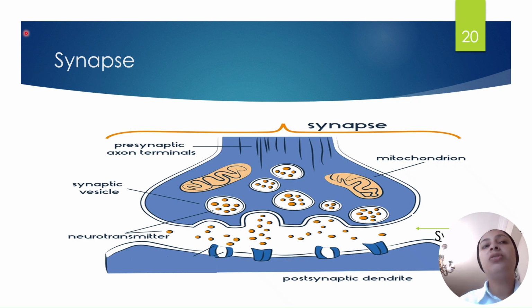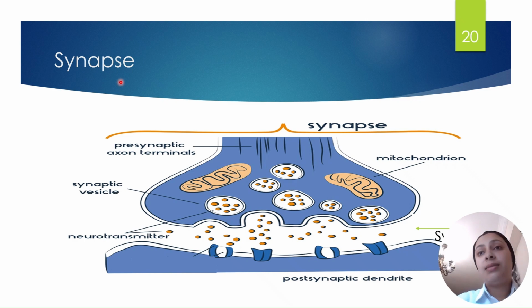This is called synapse. The synapse is very important in the transmission of the electrical impulse throughout our body, from one neuron to the adjacent neuron.